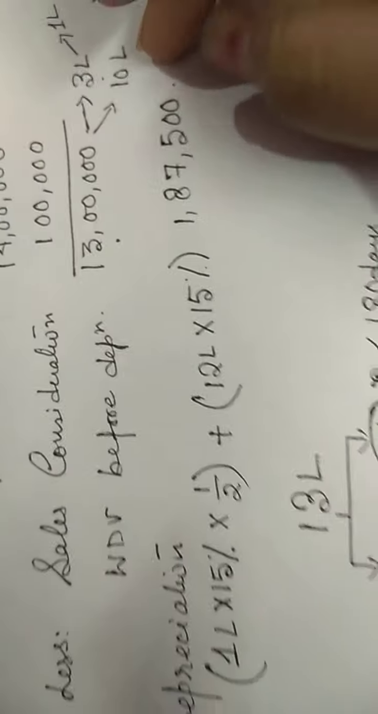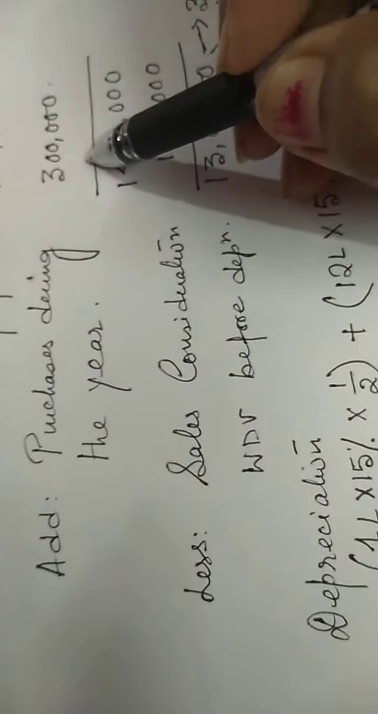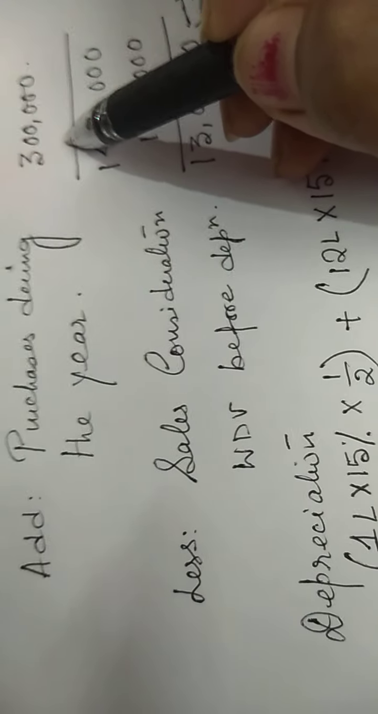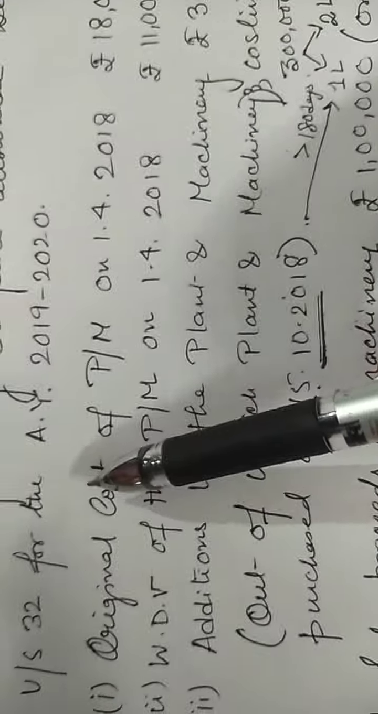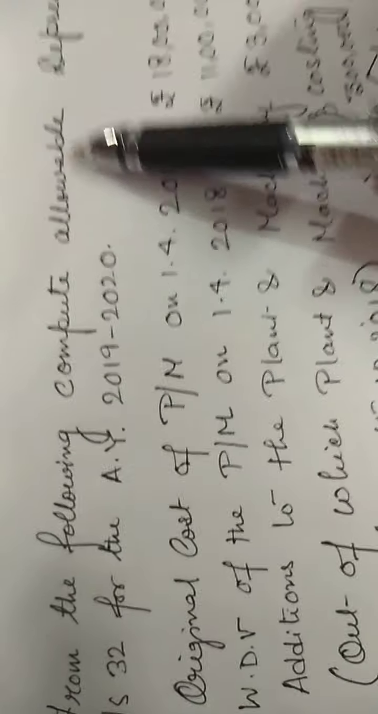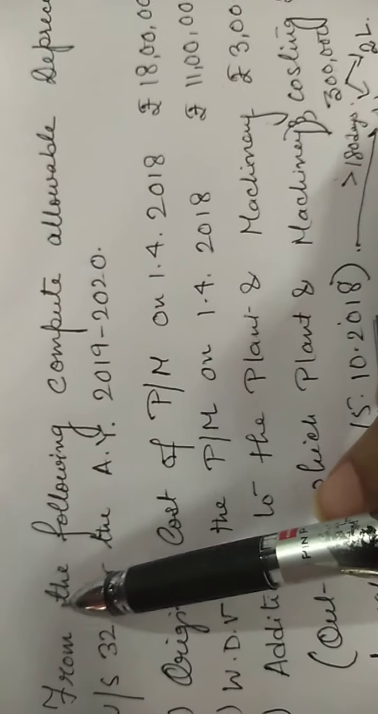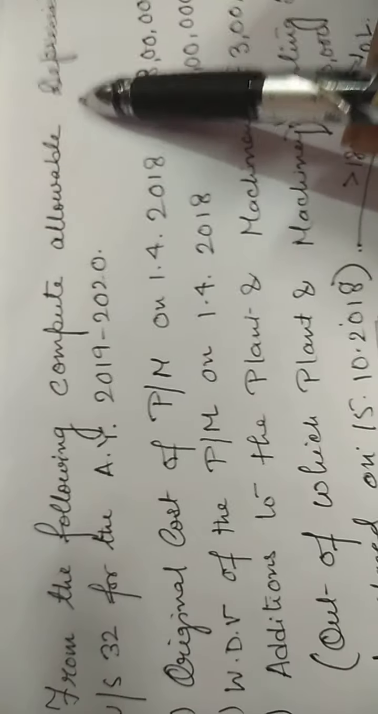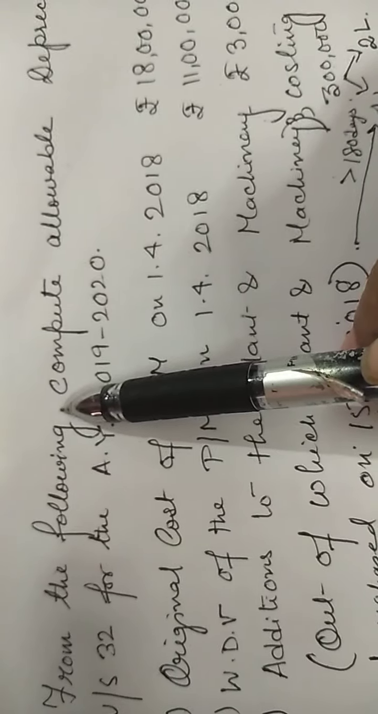We are not doing additional depreciation over here in spite of the fact that we have new purchases during the year. You must know this for exam purposes: when it is written specifically that it is a manufacturing organization, from the following compute additional allowable depreciation, in case of from the following information of a manufacturing concern compute allowable depreciation, then if it is specifically written manufacturing concern, we will go for additional depreciation, otherwise not.